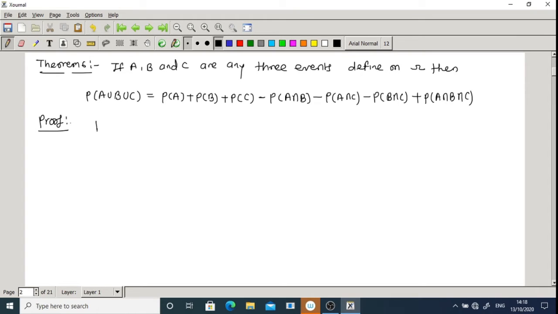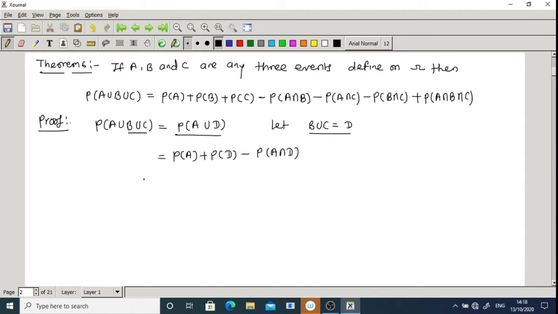We start with the LHS, that is probability of A union B union C. If I take B union C as D, I will get probability of A union D, where B union C is the event D. We know the addition theorem for two events, so I can write this as probability of A plus probability of D minus probability of A intersection D. Then I put in the value of D: P of A plus P of B union C minus P of A intersection, with D replaced by B union C.